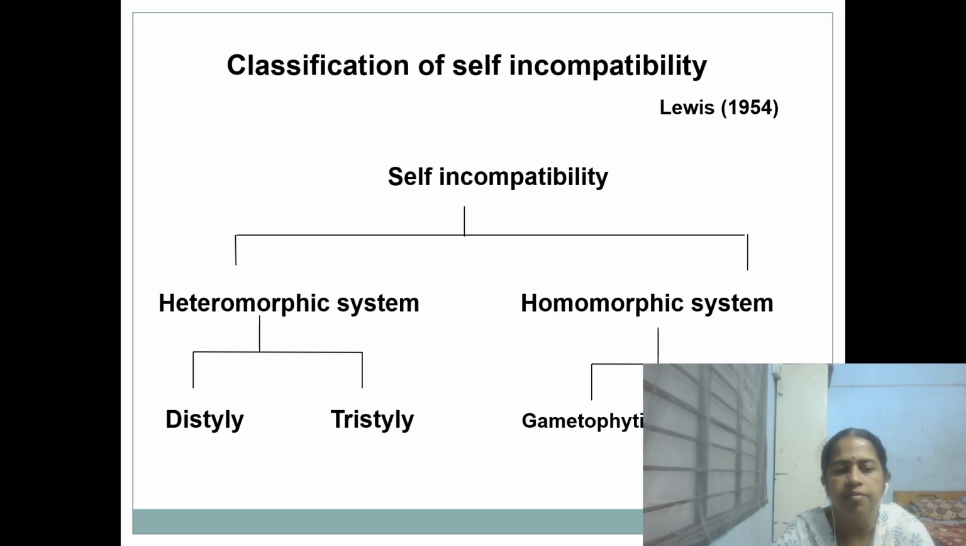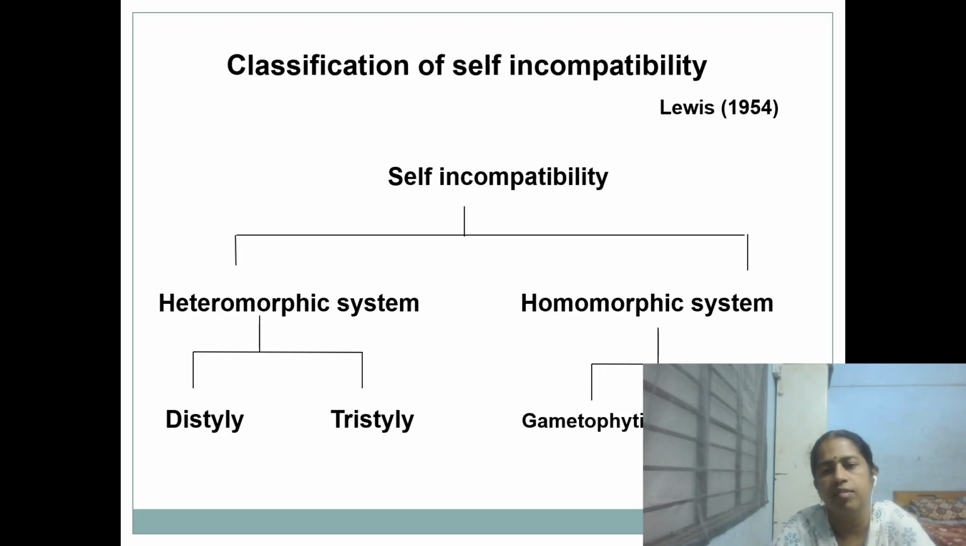In distyly, there is a short style with long stamens and a long style with short stamens. So the long style will be compatible with the anthers produced in the long stamen, and the short style will be compatible with the pollen produced from the short stamen, which is in another plant. In tristyly, 3 different types of style will be there: short, medium and long.